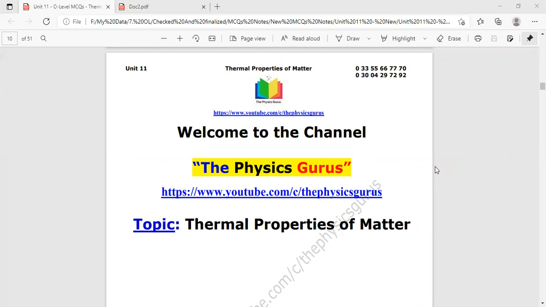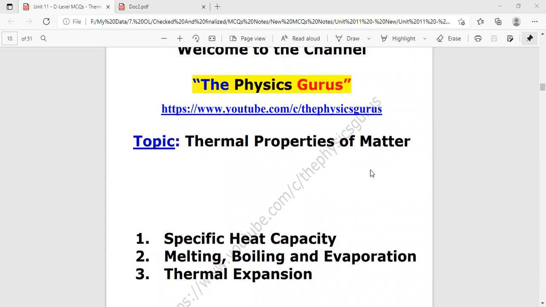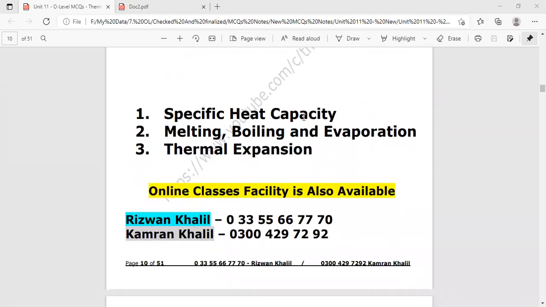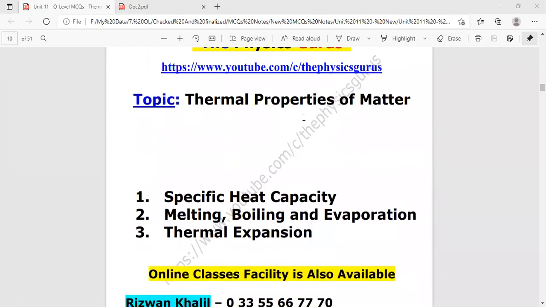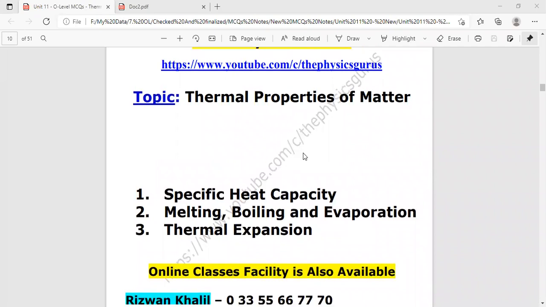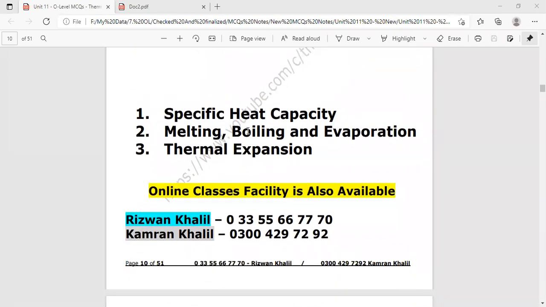Today we will discuss another part of the topic thermal properties of matter of O-level physics and IGCSE physics. We have already discussed the MCQs and the concepts of the topic specific heat capacity in detail. Now we will discuss the second part, the second phase of thermal properties of matter, that is melting, boiling and evaporation.